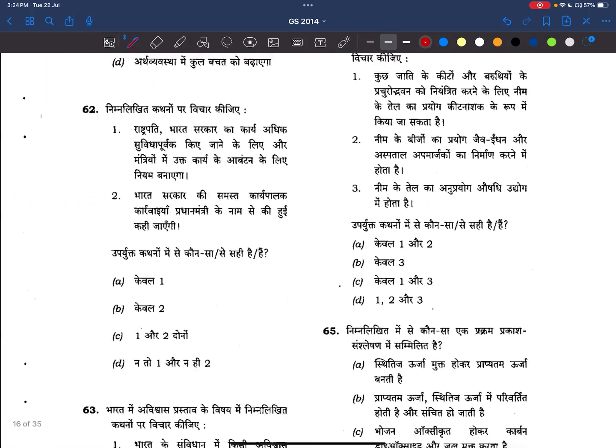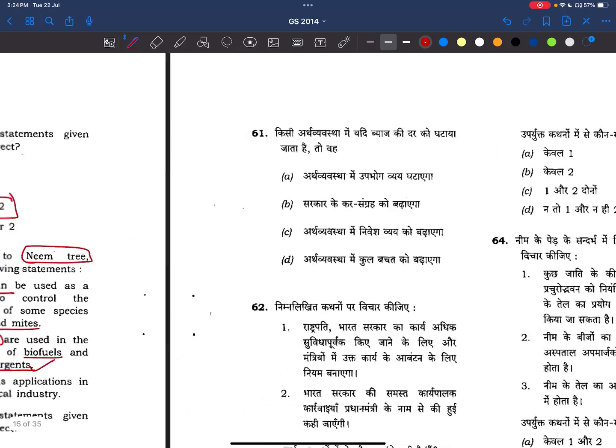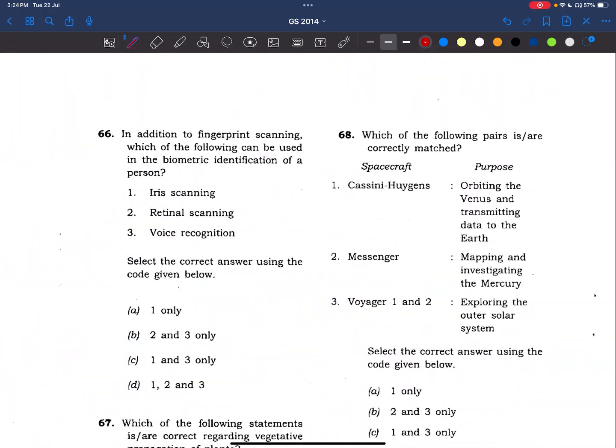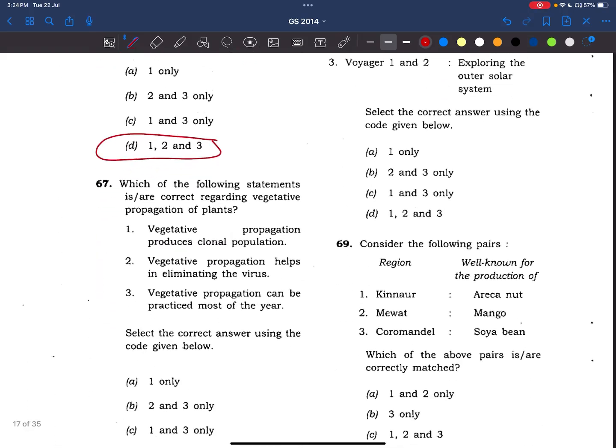Now coming to 66, right? In addition to fingerprint scanning, which of the following can be used in biometric identification of a person? Our office has a biometric system, friends. There we can do iris scan, right? Iris and retinal are almost similar, right? And voice recognition, right? We also do sometimes in our mobile phones, no? Right? So the answer is 1, 2, and 3. Very simple question, no?